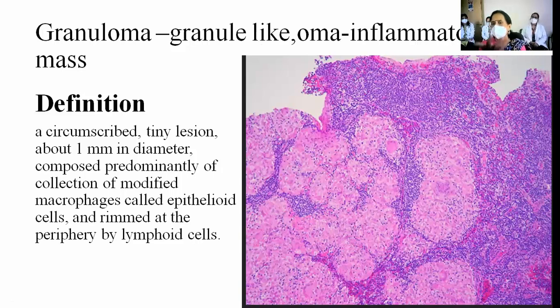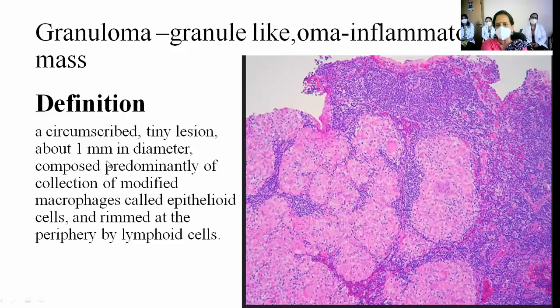So what are the 5 cardinal signs of inflammation? Calor, rubor, dolor, tumor, functio laesa. The tumor part there is not a new growth, it is not a neoplastic growth, it's a swelling. So like that, it is granuloma. So we need to know the definition of granuloma.